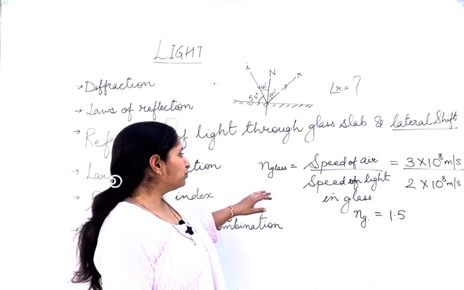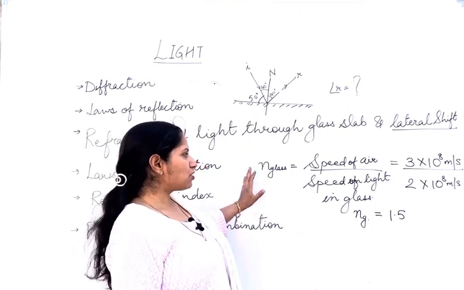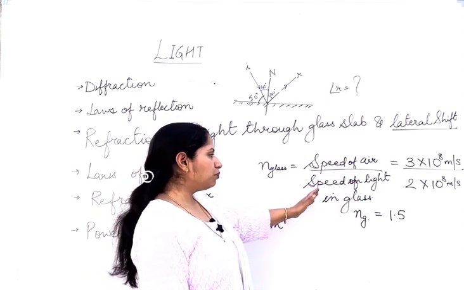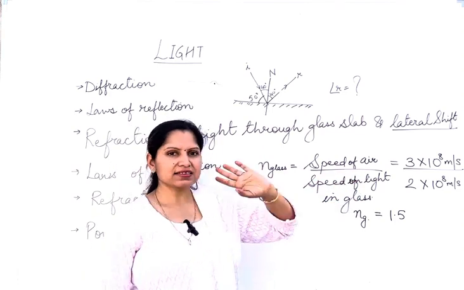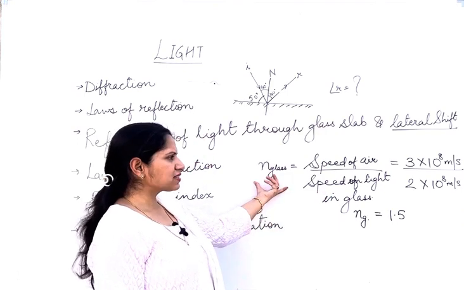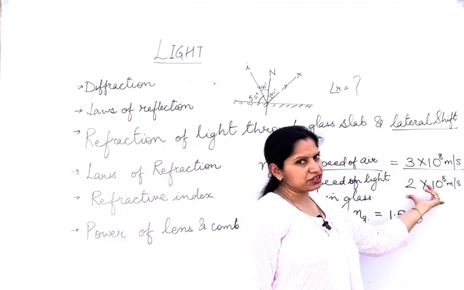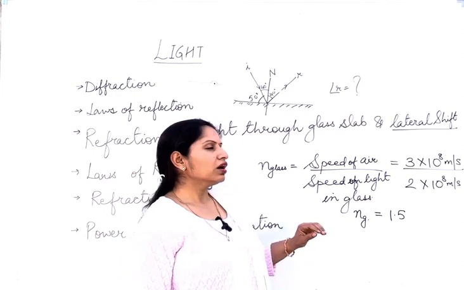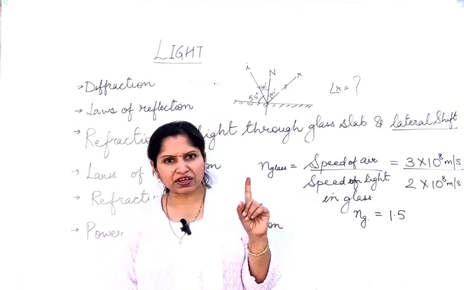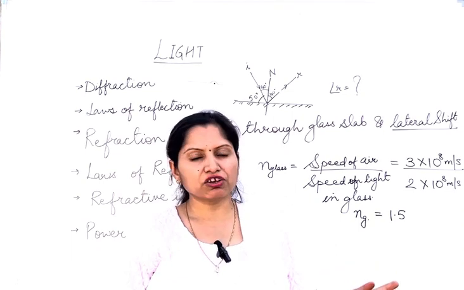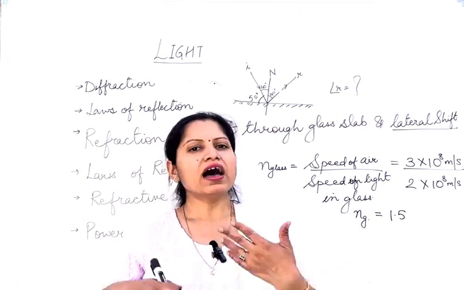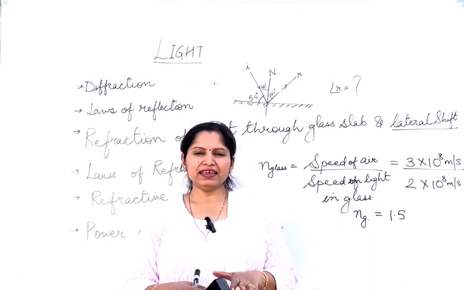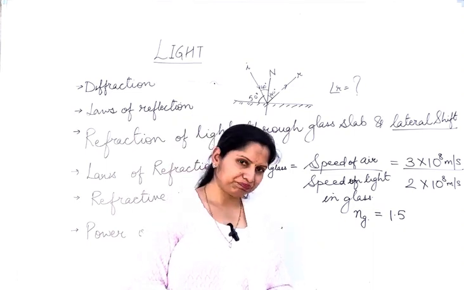So the refractive index of glass is equal to the speed of light in vacuum upon speed of light in glass. And if the refractive index is given and you are asked to calculate the speed of light, that also you can do. One of the values, either the refractive index or the speed of light in that particular medium, will be given to you, and another value will be asked. I hope you will be easily able to work it out.